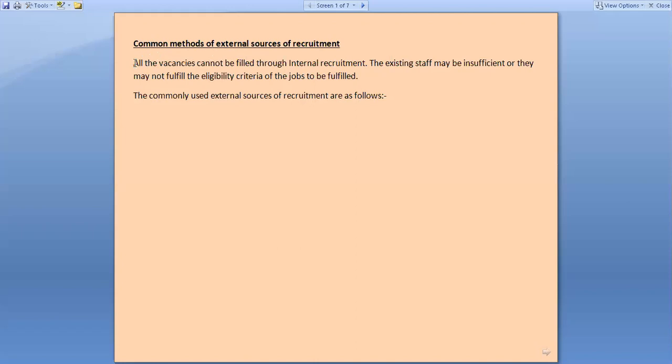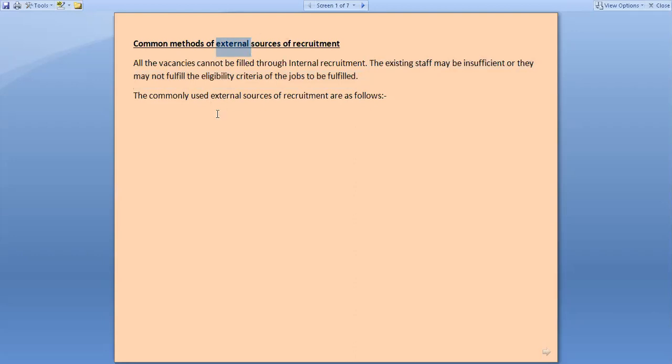But students, we know that sometimes it may happen that all the vacancies cannot be fulfilled through internal source of recruitment. The reason can be anything: the existing staff may be insufficient or may not fulfill the eligibility criteria of the jobs to be filled. For example, you are in need of a computer software engineer, but the staff which is in surplus in your organization belongs to the lower level of management. So in that case, internal source cannot be used. To fill such positions, an organization needs to use external source of recruitment.